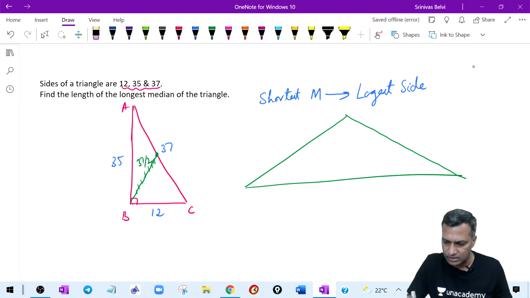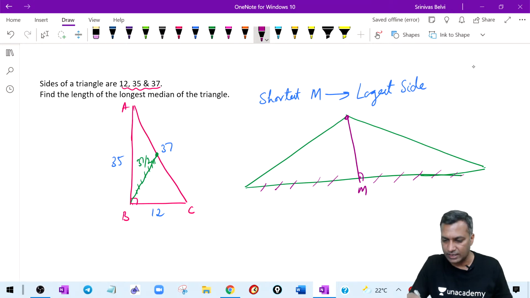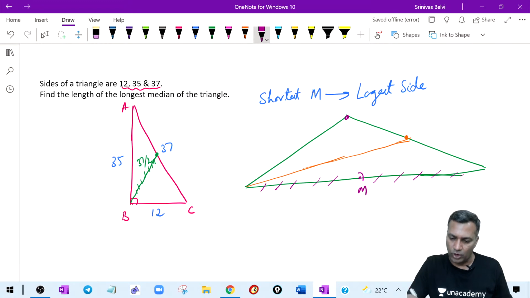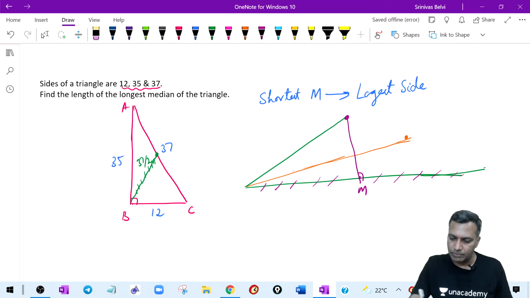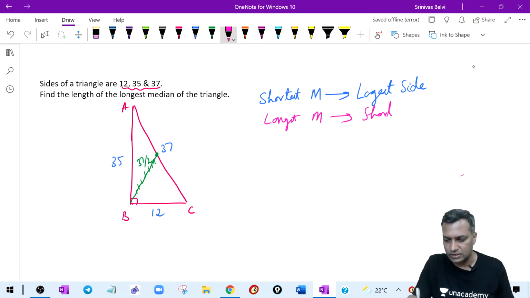Let's now assume that this is an isosceles triangle. Of course, this is going to be the shortest median. This is the shortest median, midpoint, right? Shortest median, in fact, is drawn onto the longest side. Where will be the longest median? Longest median will be drawn onto the shortest side. We said isosceles, therefore it doesn't matter. This would be longer than the median that you have drawn earlier. So that's a point there. I just helped you to visualize so that you never forget this. Shortest median is drawn onto the longest side, and the longest median is always drawn onto the shortest side.